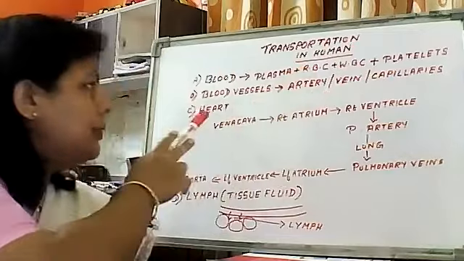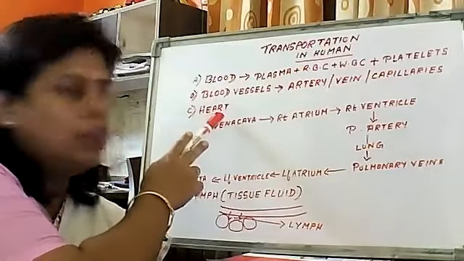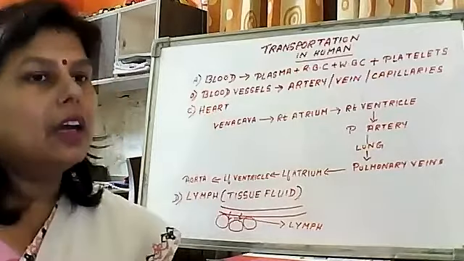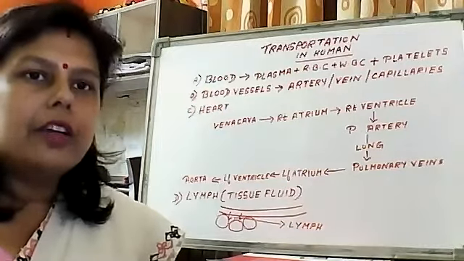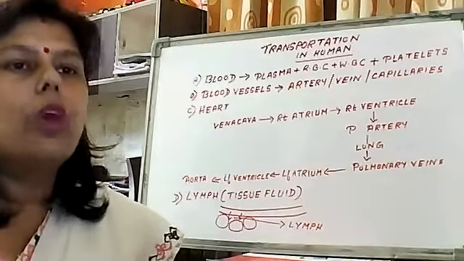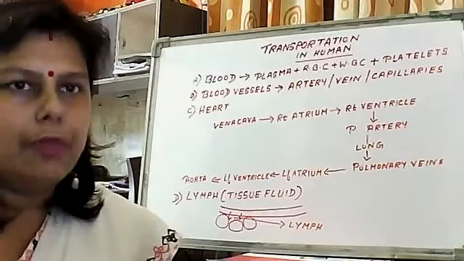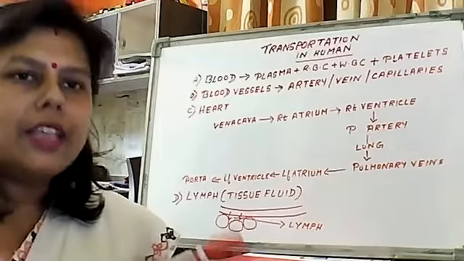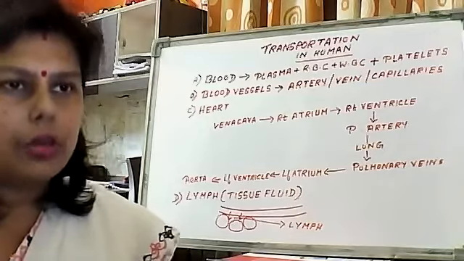After that, the next important organ which plays an important role is our heart. The heart acts like a pump. In our heart, the blood enters twice, once as deoxygenated blood and once as oxygenated blood, on the two sides, right and left. Since it enters twice, it is also known as double circulation.